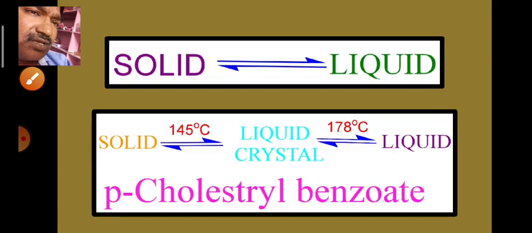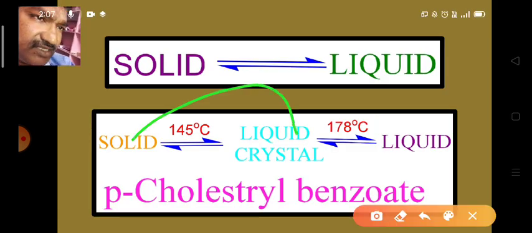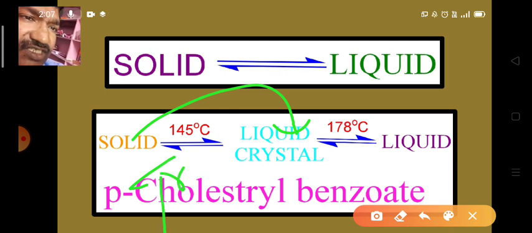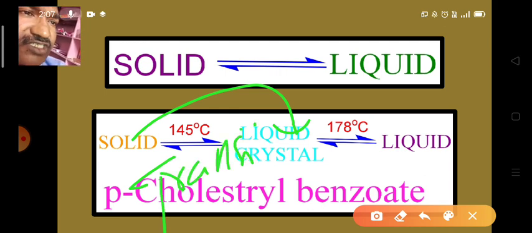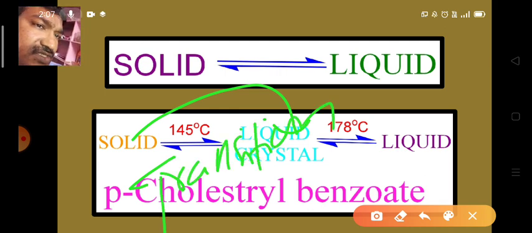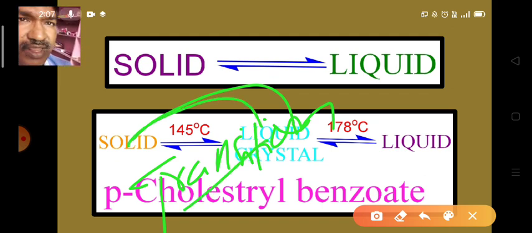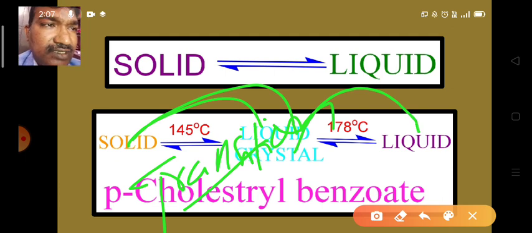The temperature at which a solid changes into a liquid crystal is called the transition temperature. Transition means change. And the temperature at which we get a clear liquid is known as the melting point.